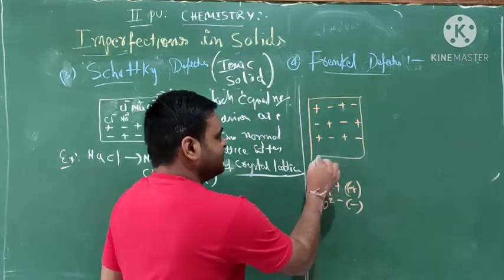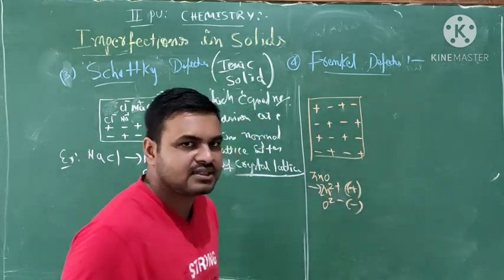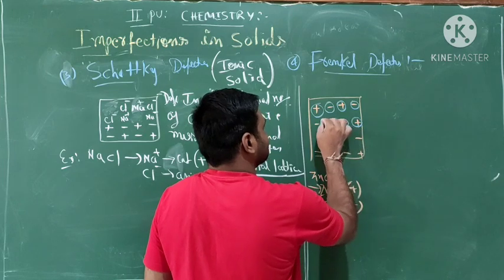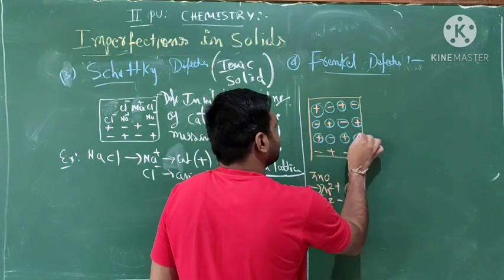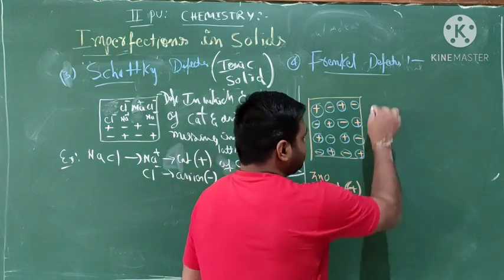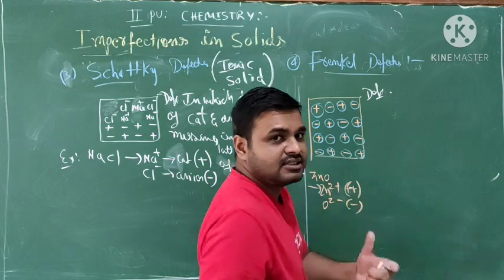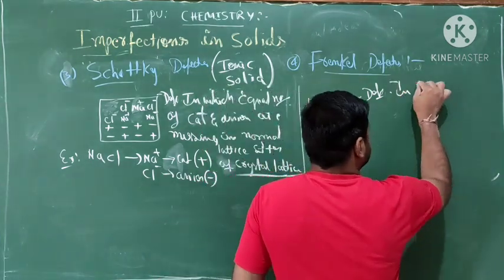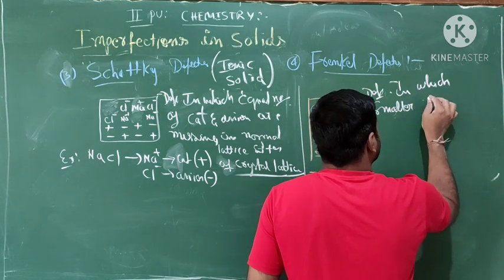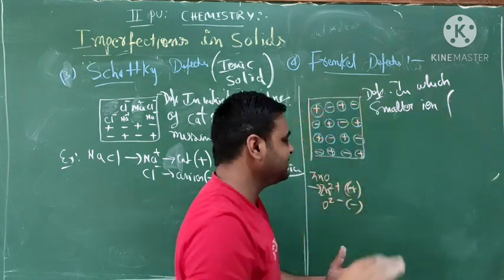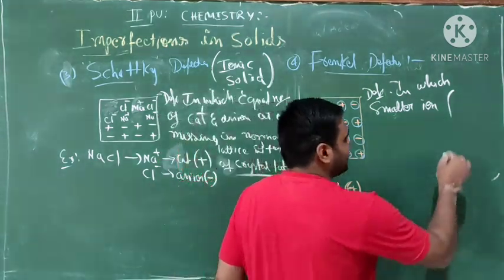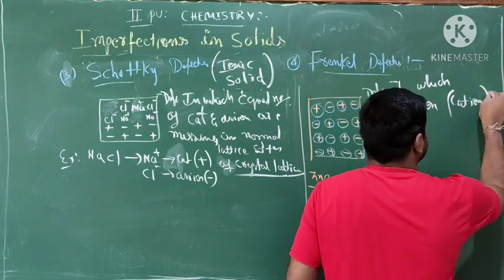Okay. So, students, these are the ions, and in the definition, which is the smaller ion, the cations or the anions? The cations are the smaller ions.